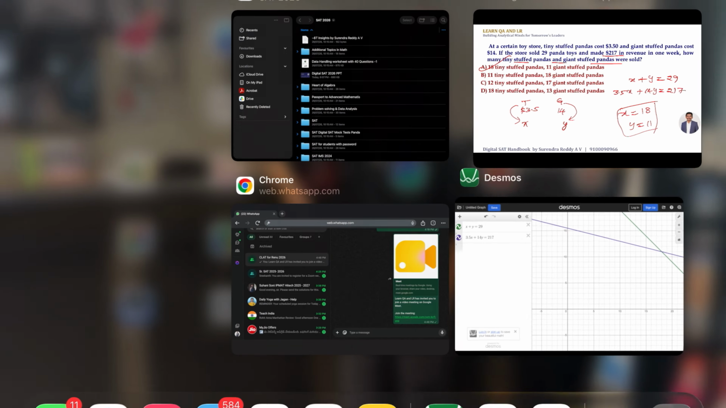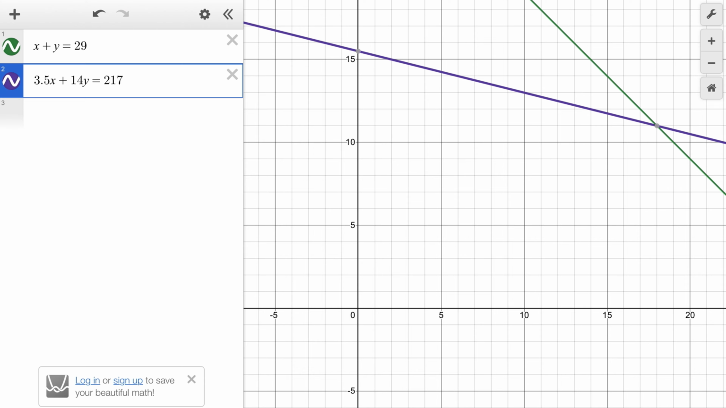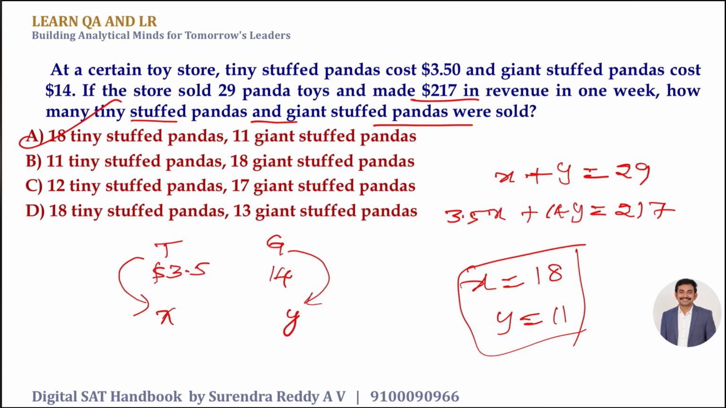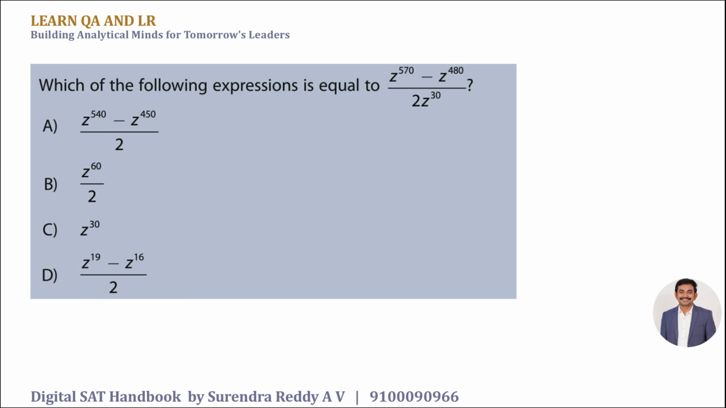You see, we got the coordinate point. What is that intersecting point? That is (18, 11). So x is tiny stuffed, y is giant stuffed. Let's do one more thing where people think it is very easy but tend to make mistakes.